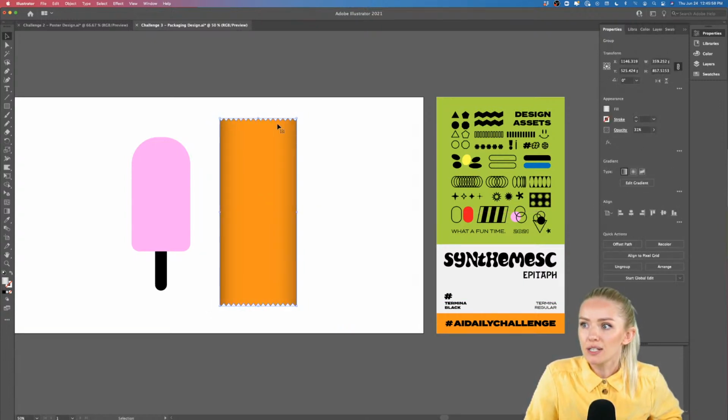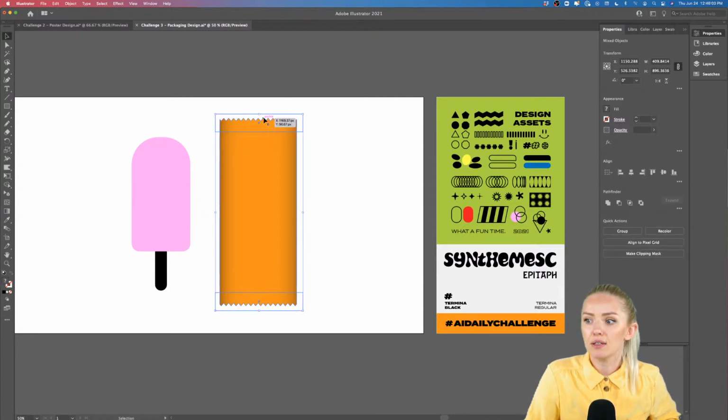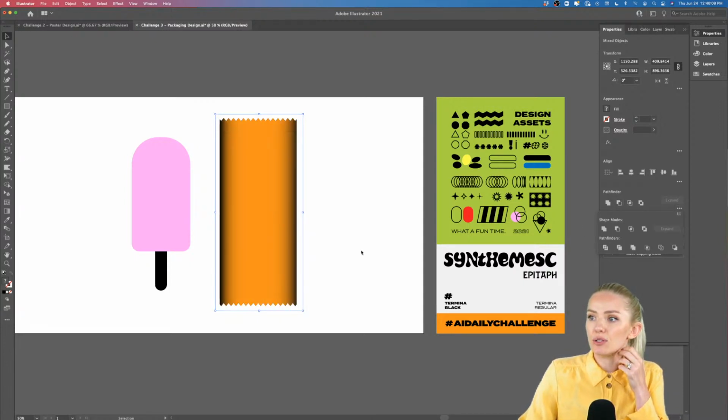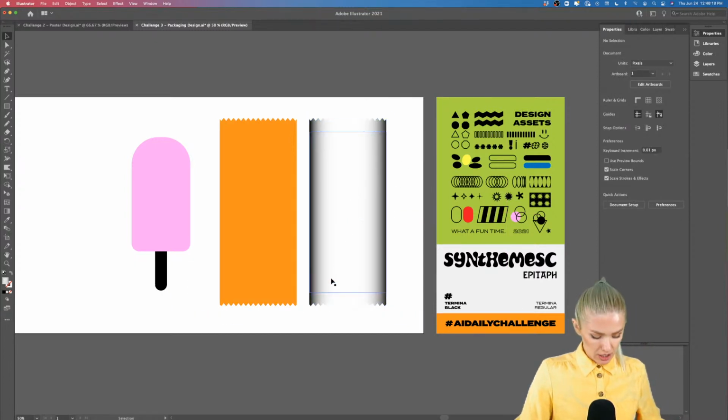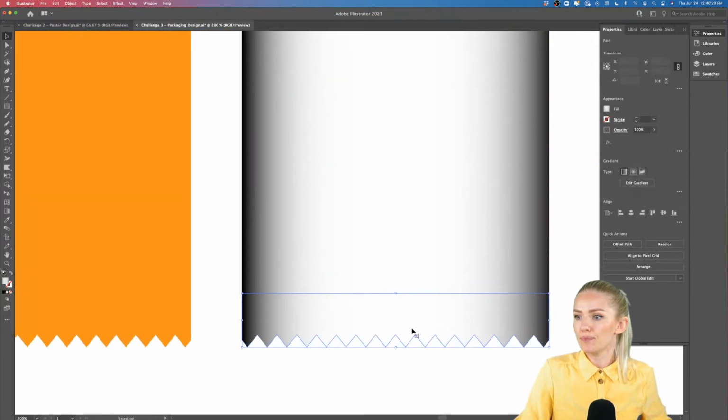Okay, so we want to select the top rectangle, and the small ones, top and bottom. And then we're going to go here into our divide tool again, and we're going to divide the object into those parts. And we're going to click Command Shift G to ungroup them. Right now, let's put them on the side so we can have a clear idea of what we're doing, okay?